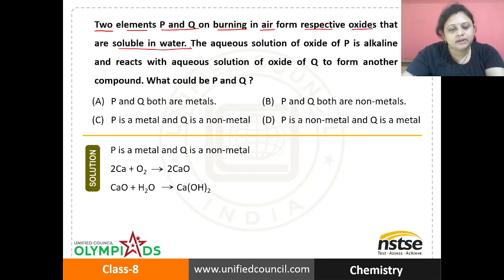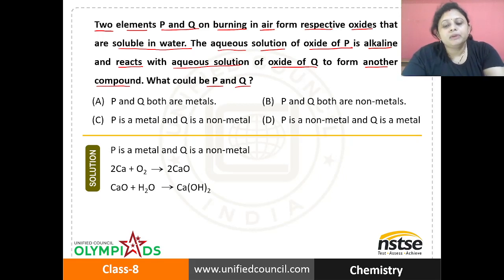Coming to the next question: two elements P and Q on burning in air form respective oxides that are soluble in water. The aqueous solution of oxide of P is alkaline and reacts with aqueous solution of oxide of Q to form another compound. What could be P and Q? Options are A, P and Q both are metals. B, P and Q both are non-metals. C, P is a metal and Q is a non-metal. D, P is a non-metal and Q is a metal.